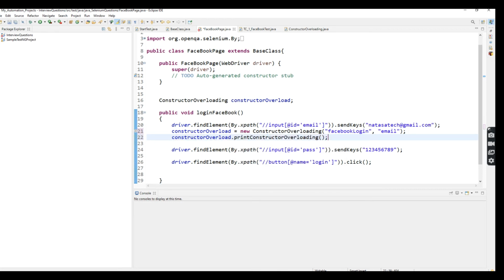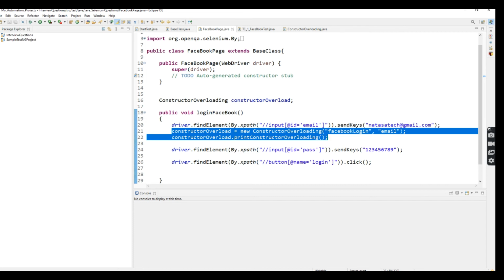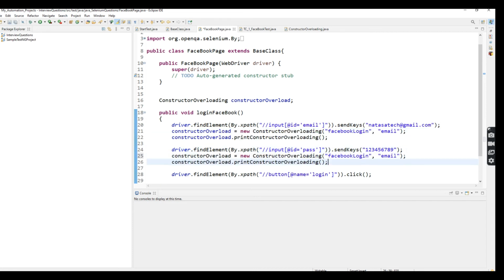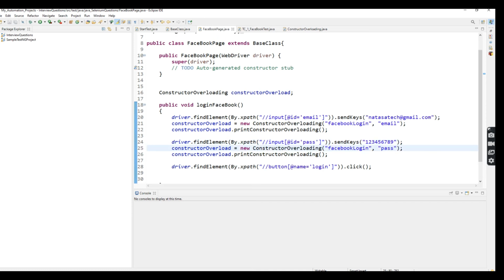So inside the method, the statement is going to print whatever parameters we are passing here, right? In the same way, I'm just copying and pasting it here. Here I am entering the password, and after doing the password step, I'm going to print the statement.